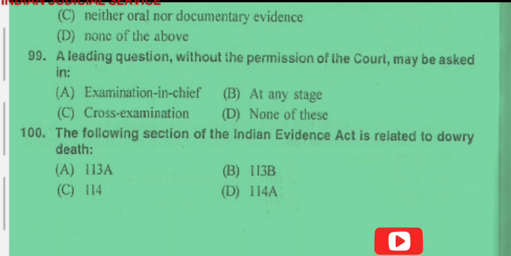Now question number 100, the final question of this video. The following section of the Indian Evidence Act relates to dowry death. So clearly section 113B relates to dowry death. So the answer is option B.